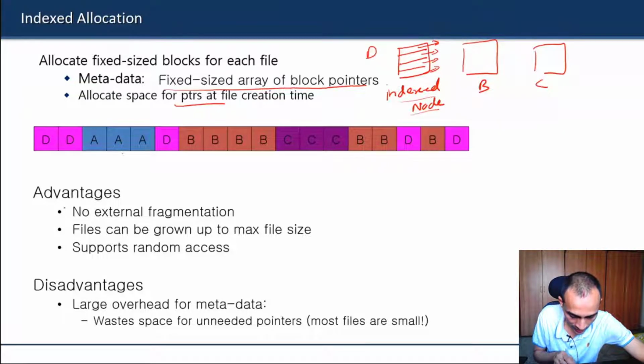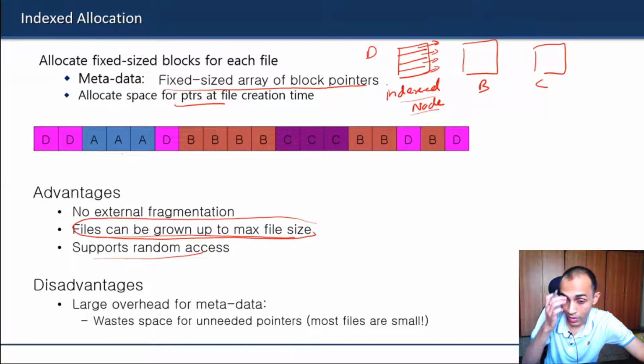And again, it has the same advantages. There is no external fragmentation, and files can grow up to the max file size. It supports random access because once you fetch this index node and cache it in memory, you can directly know the address of any particular block of the file. Now how much a file can grow depends on the size of the index node.